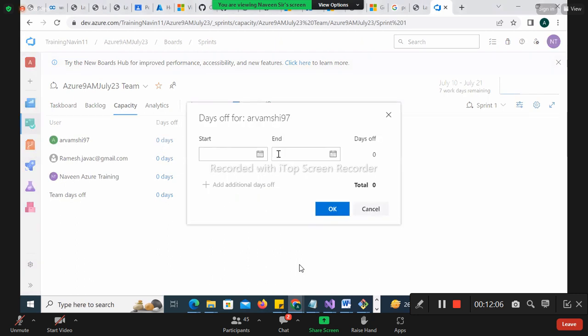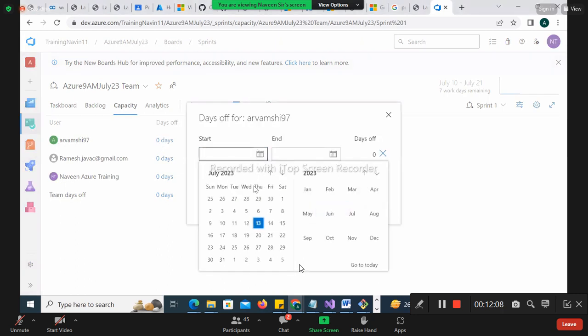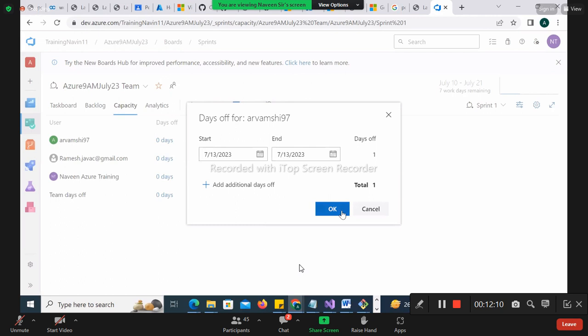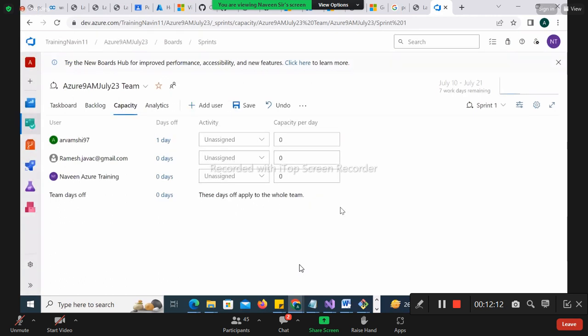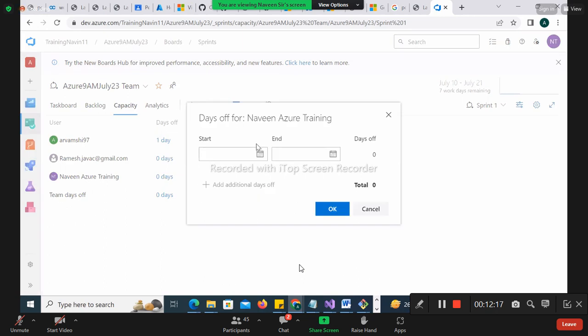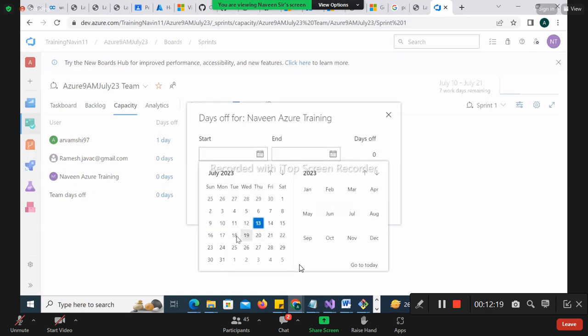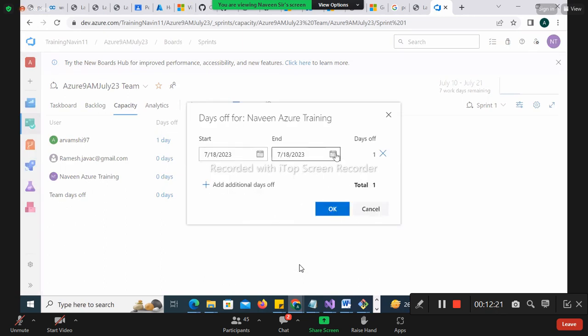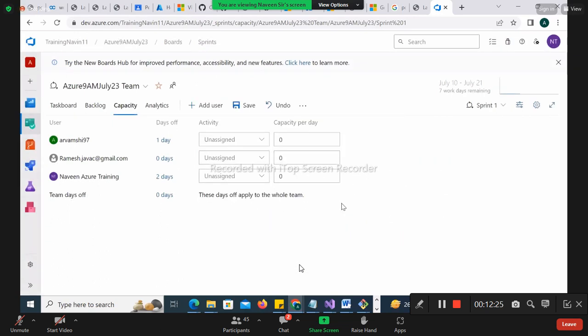Let's go back to the days. Let's see. Vamsi said that I will be on leave on the 13th. Okay, so 1 day off for him. Here, Naveen said that I will be on leave for 2 days, the 18th and 19th. So we have 2 days. Now Ramesh said that I will not take any leave.